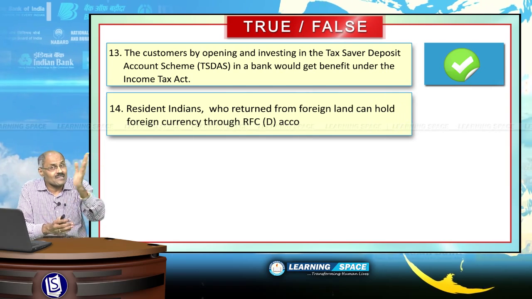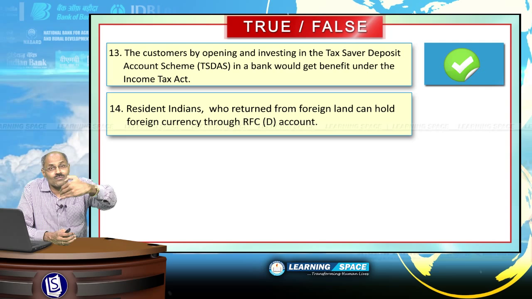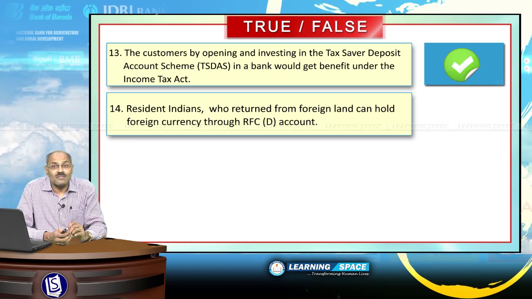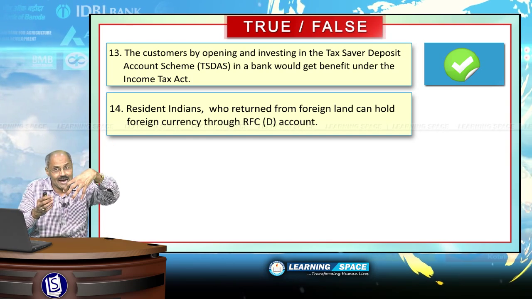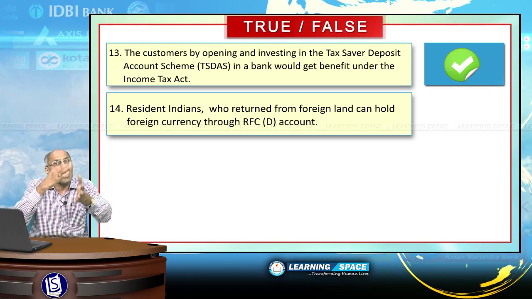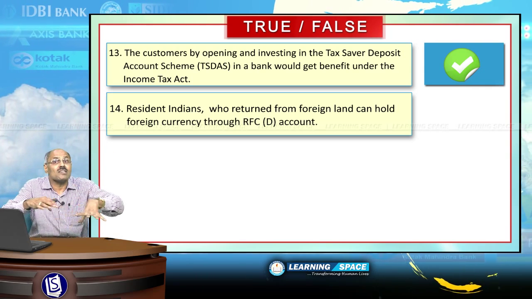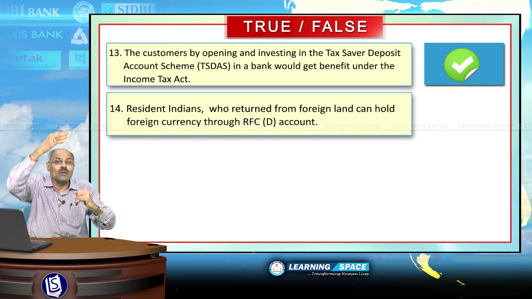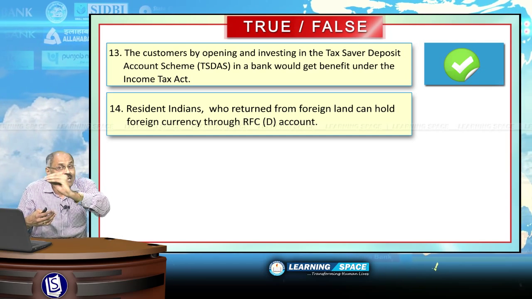Look into the next one. Resident Indians who returned from foreign land can hold foreign currency through RFC account. RFC is a resident foreign currency account. You are returning from foreign land and you may have intention to go after some time, or you may have some foreign currency transactions to be undertaken when you are staying in India. That's why resident Indians who return from foreign land are allowed to operate resident foreign currency account.